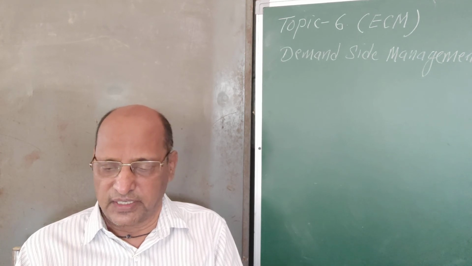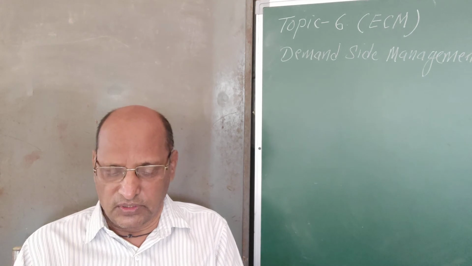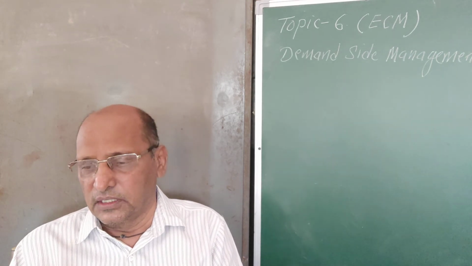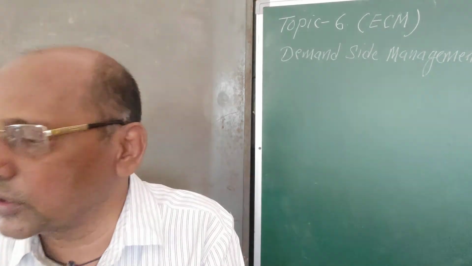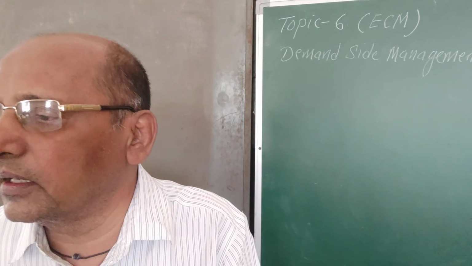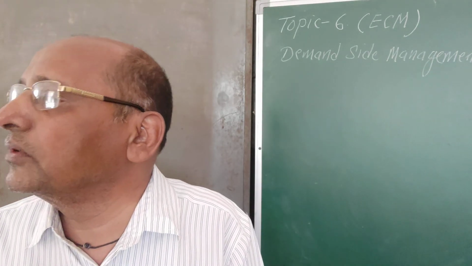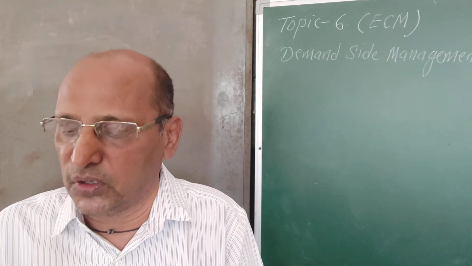This is all about this particular topic, in which I have discussed today whatever points are given in your course, and now there are no other points remaining.